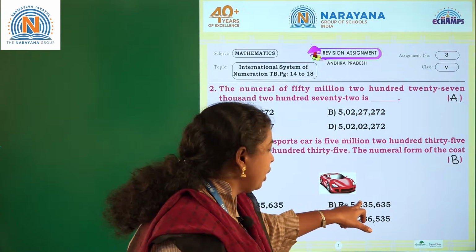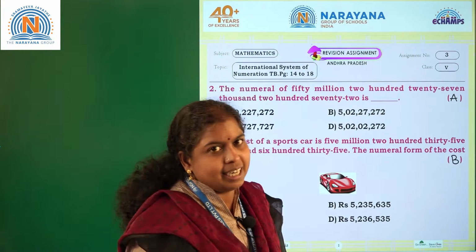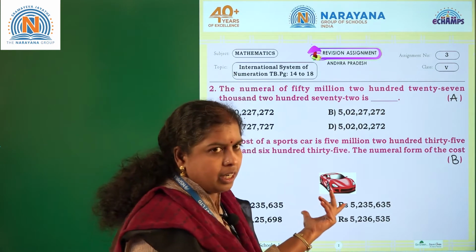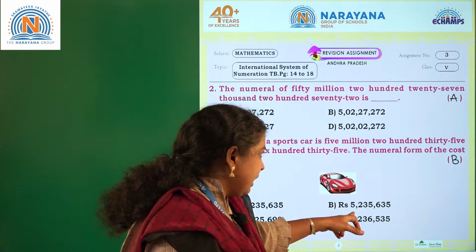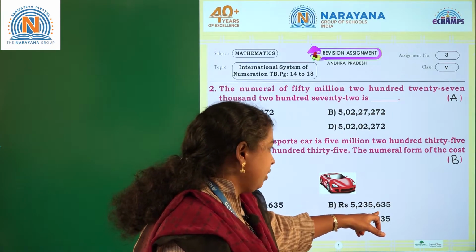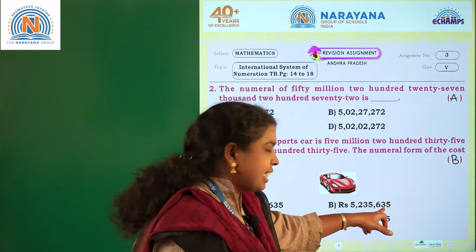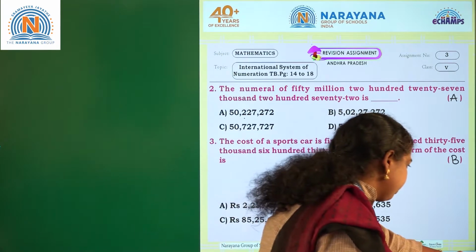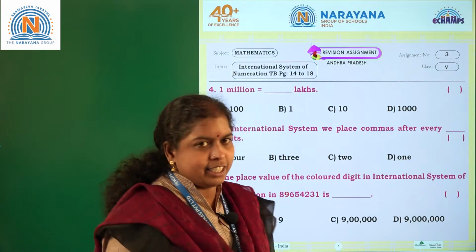5,235,000 rupees, 235,635 rupees. Okay, what is the cost of this sports car? 5,235,635 rupees. Okay. Next, move to the next one.